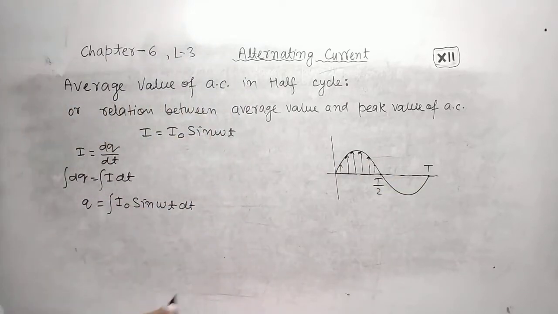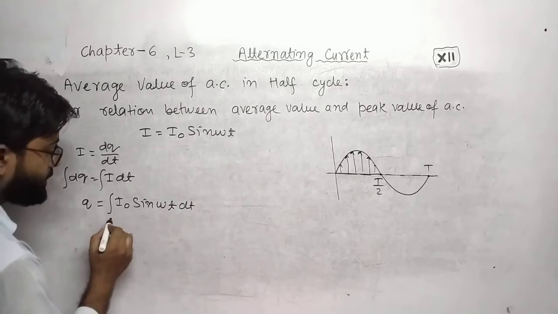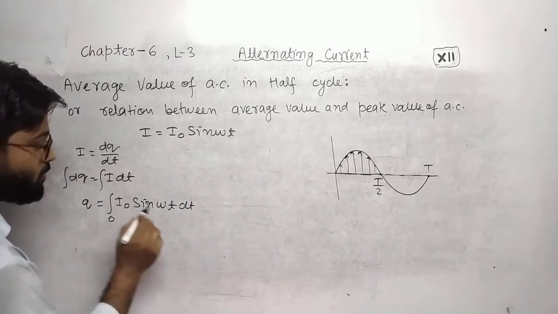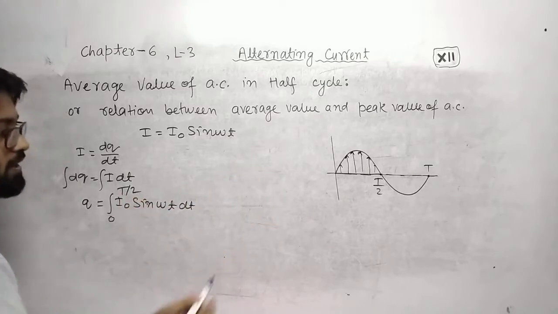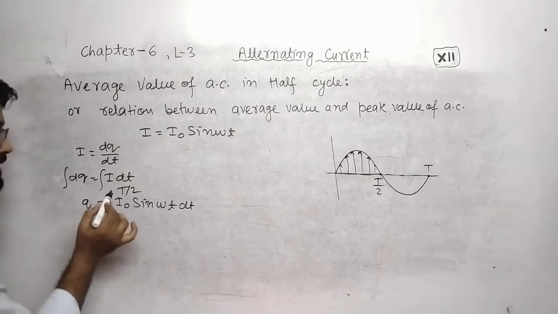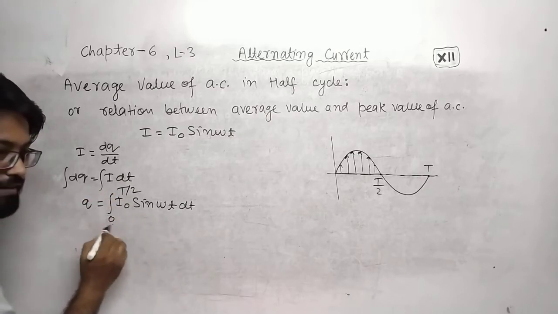You can also integrate from T by 2 to T, but here we will integrate according to the book, from 0 to T by 2. If you put the limit T by 2 to T, you will have the same answer, but with a negative sign.